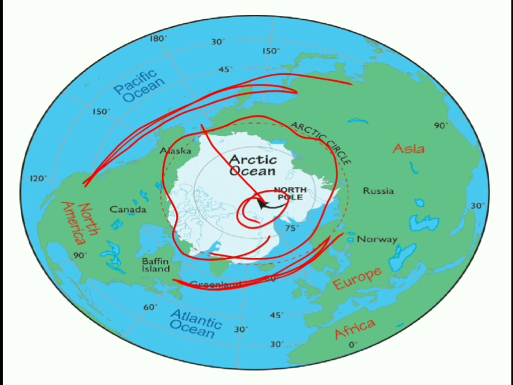The Arctic Ocean and the Pacific Ocean are connected or divided by a small water body that we call the Bering Strait. It is located in between the Pacific Ocean and the Arctic Ocean. This Bering Strait is completely solid because it is in the polar region. The climatic condition is very cold, so this water body is completely in solid form.